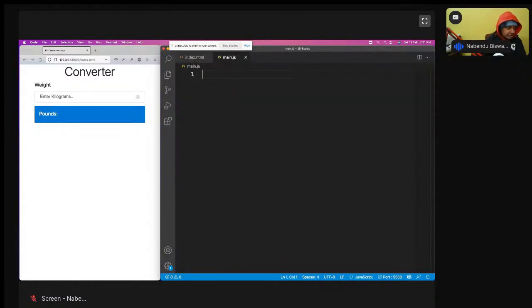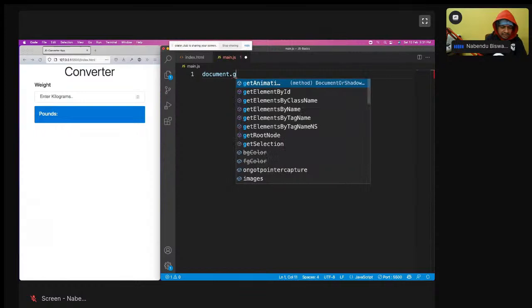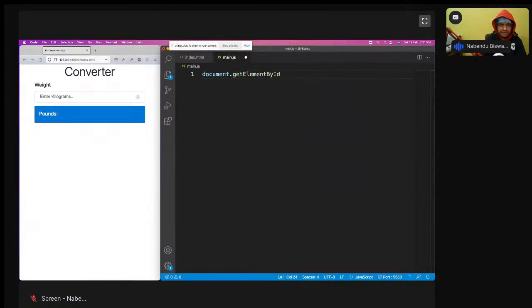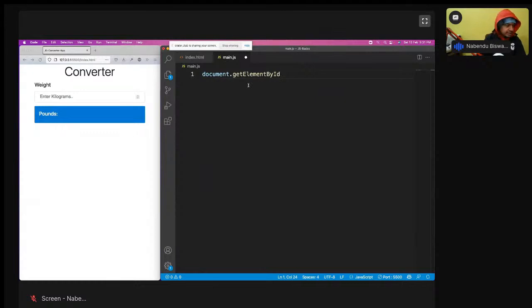So I will go to main.js and write my code. For that, I have to get whatever the user enters here, the kilograms. So I'll use document.getElementById. What is getElementById? I will do this with kgs-input. Document.getElementById.